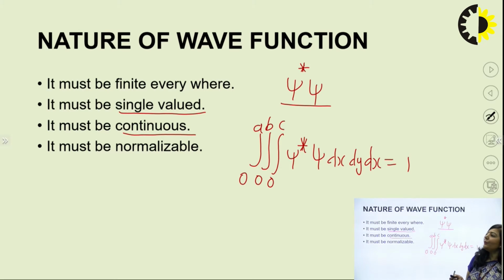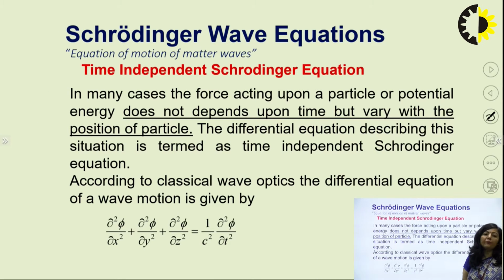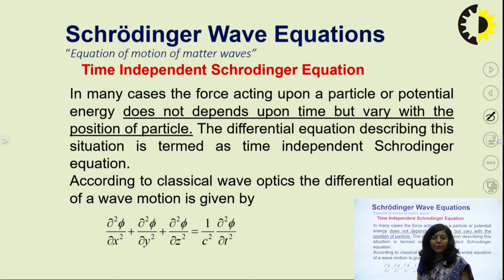Now we are going to write those Schrodinger wave equations, and as I have already mentioned, the heart of quantum mechanics is basically these Schrodinger equations, because whenever you want to describe any microscopic system, these Schrodinger equations will serve the purpose. They will describe that microscopic system. So that is the reason these Schrodinger equations, these second order partial differential equations, are very important.